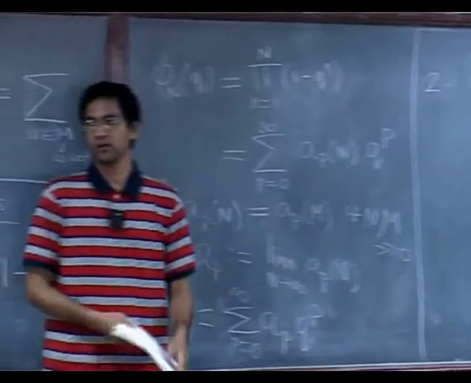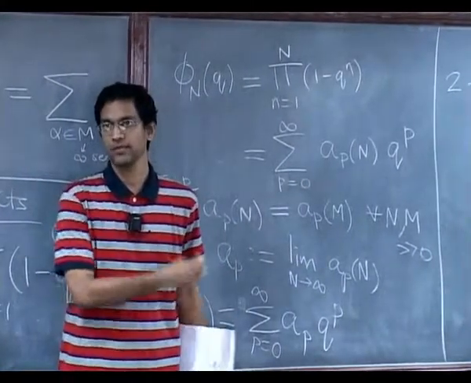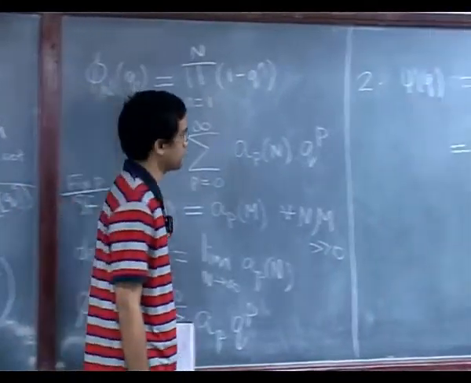So we want to figure out the coefficient of any power of q in this infinite product expansion.